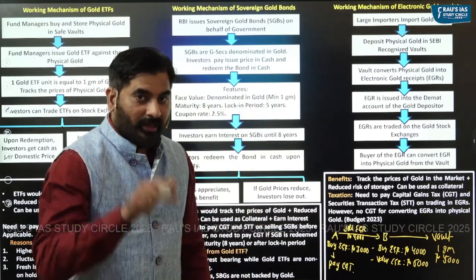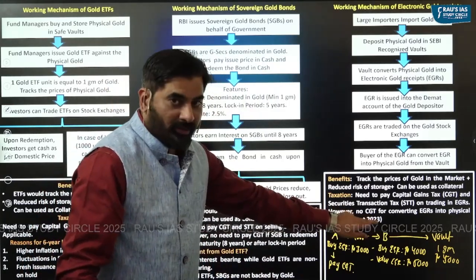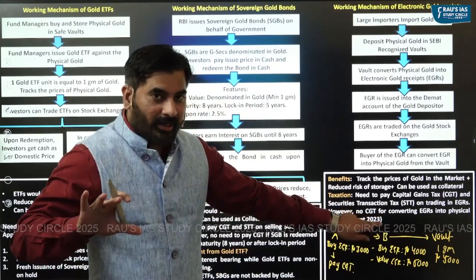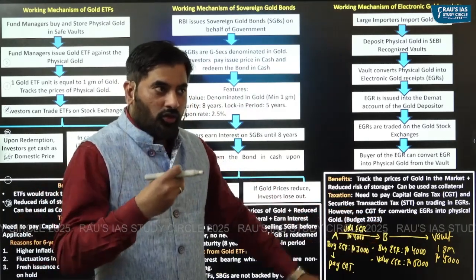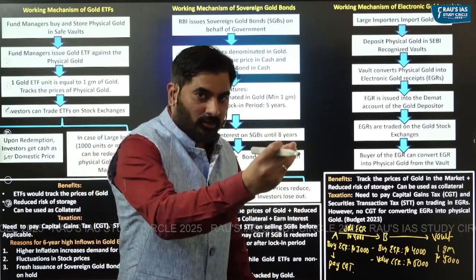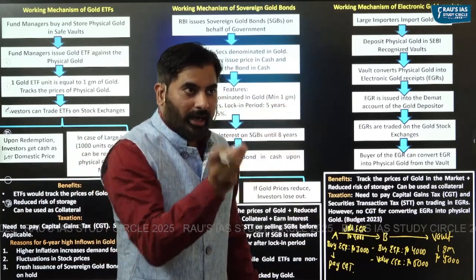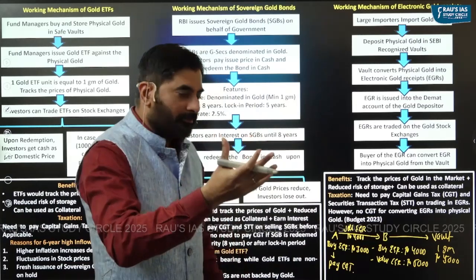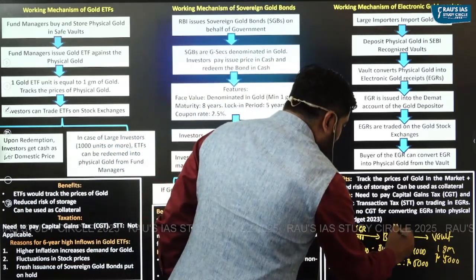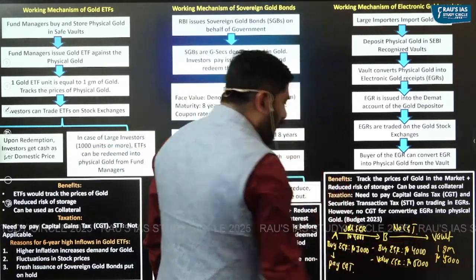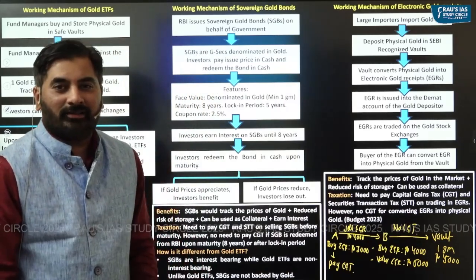But in the budget of 2023, government has declared that if you convert your EGR into physical gold from the vault, and upon that conversion, if you make profit, in that case, you are not required to pay capital gains tax.